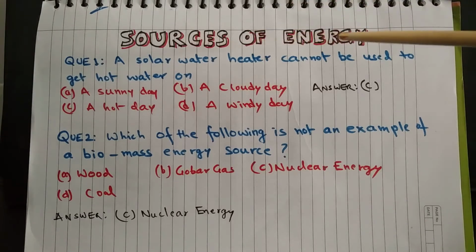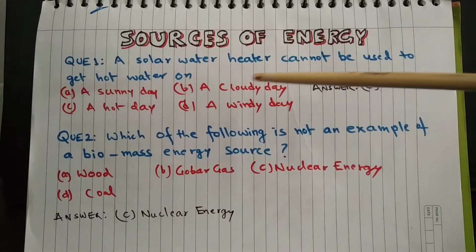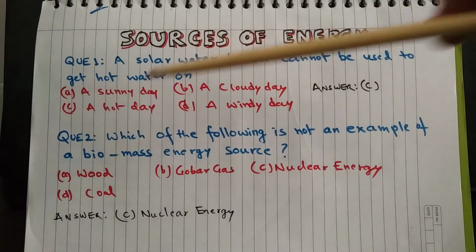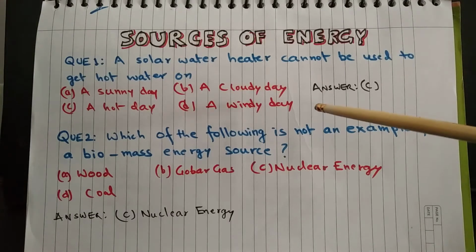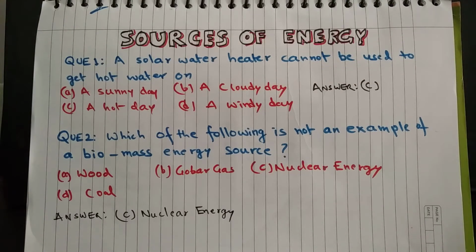A solar water heater cannot be used to get hot water on: option A, a sunny day; B, a cloudy day; C, a hot day; and D, a windy day. And the answer is option B, a cloudy day, because the sunlight will not be available and then the solar water heater is not going to work.